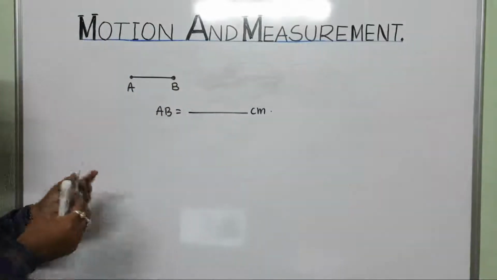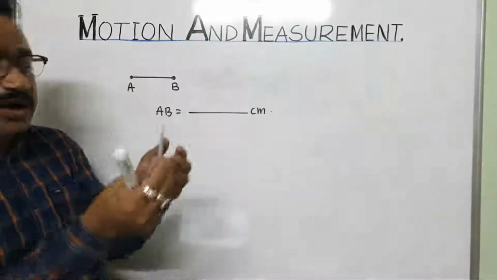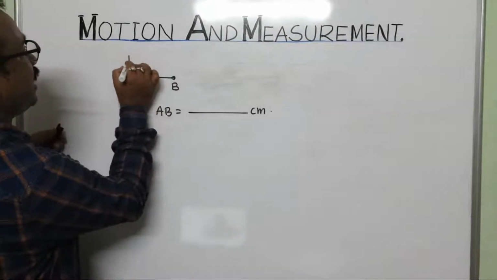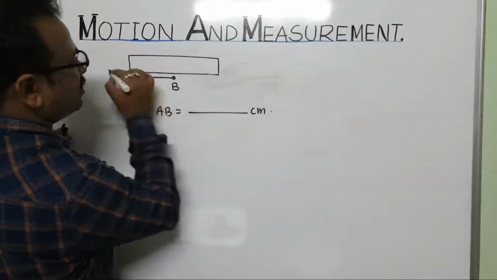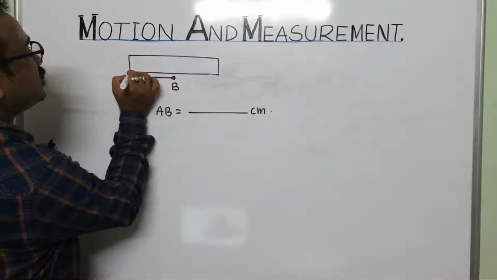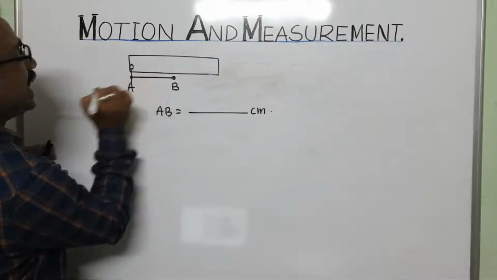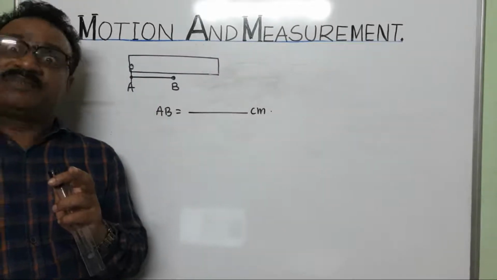Now see, this is the scale. The zero mark of the scale, I'll put the scale here. Here will be the zero mark, the starting point. This will coincide. I have already explained this part in mathematics.